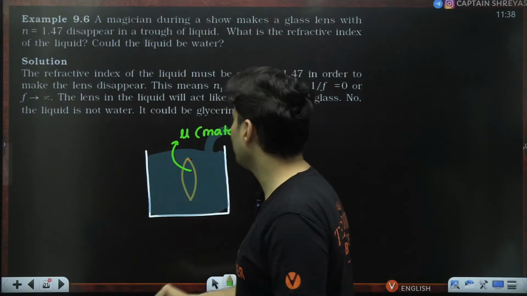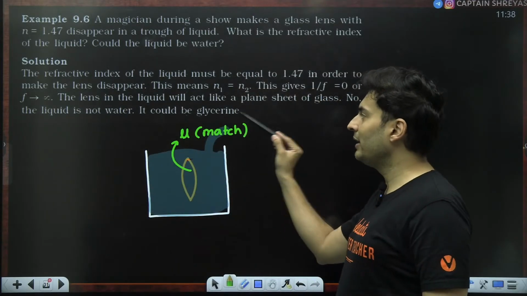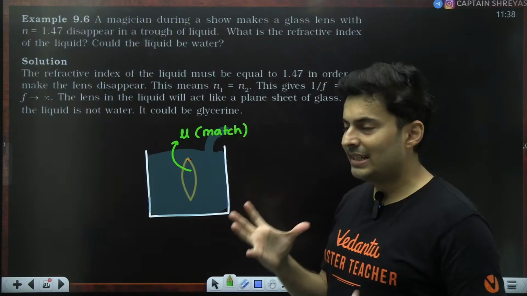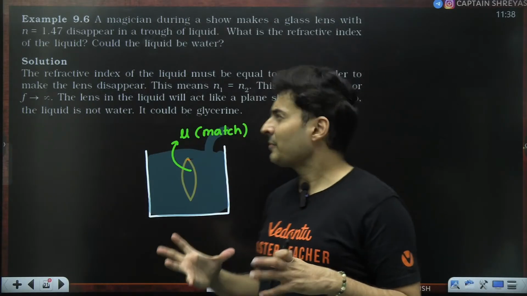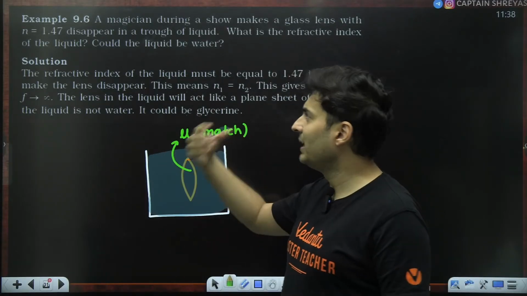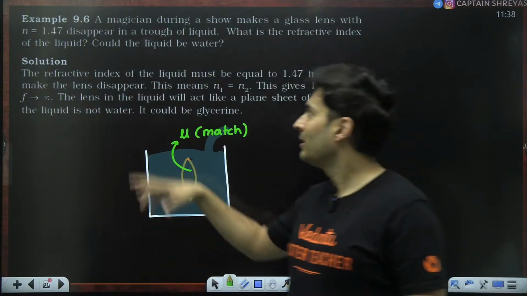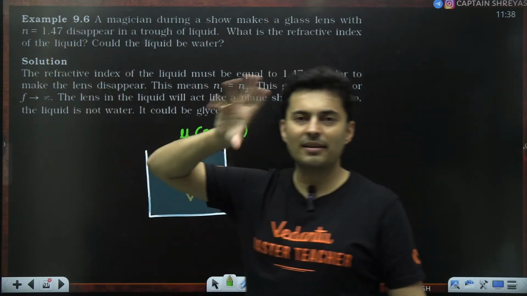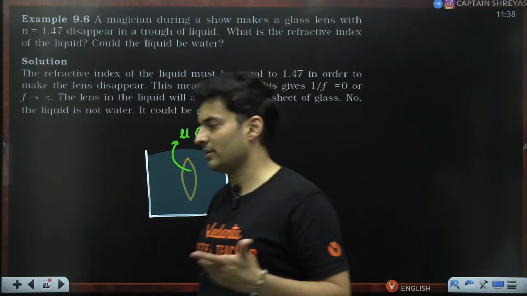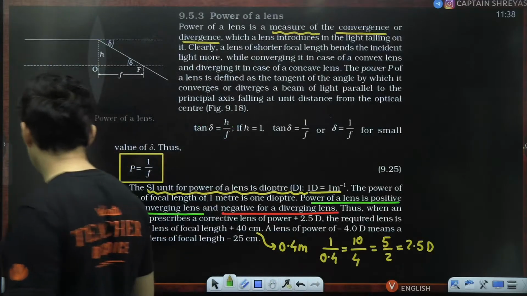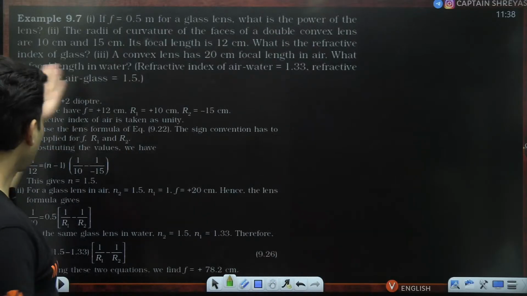Is the liquid water? No. In fact, usually it is glycerine, because the lens refractive index and the glycerine's refractive index are roughly similar, because 1.47 is roughly also the refractive index of glycerine. Is that okay? So that is the trick which is used.